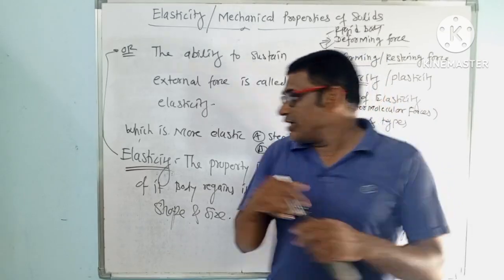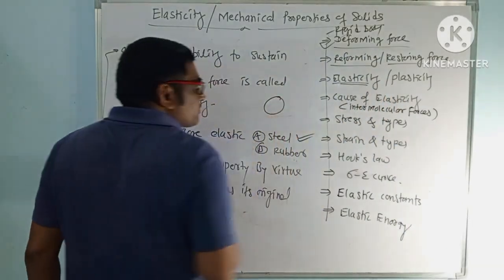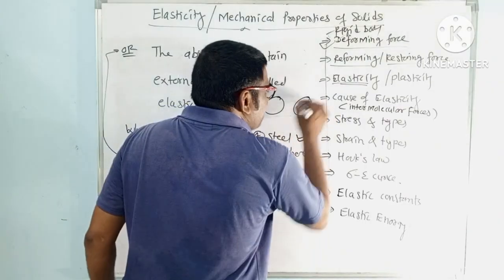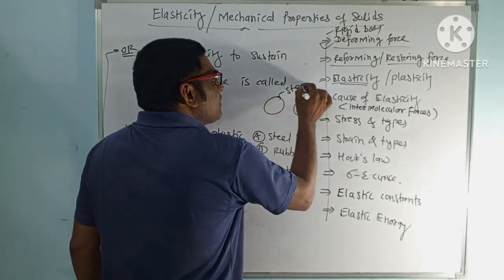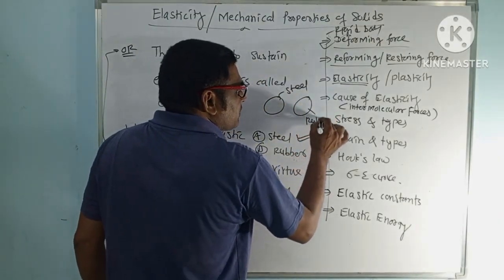Okay, one ring is there made up of steel, another ring made up of rubber. This is a steel ring and this is a rubber ring.